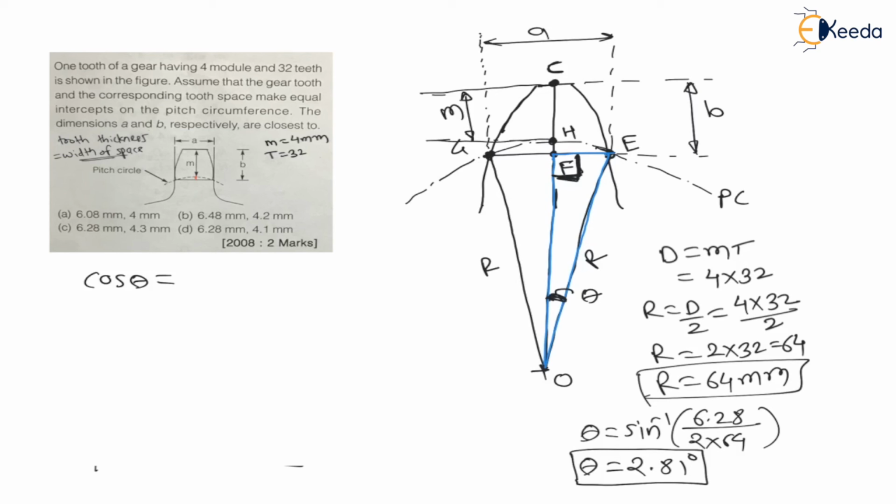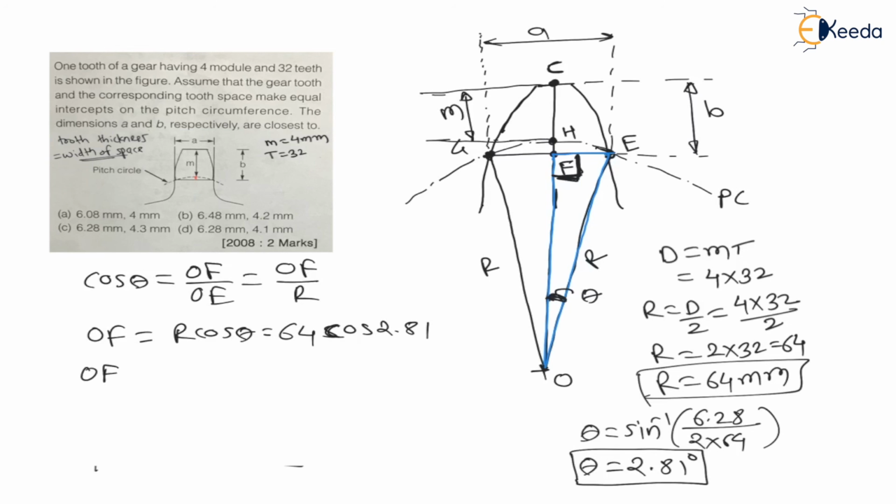Therefore, cos theta is equal to adjacent side, which is OF, divided by hypotenuse, which is OE, which is the radius. Therefore, OF distance is equal to R cos theta, which is 64 cos 2.81 degrees. If I calculate OF, we will get 63.9 mm. This is the distance OF.